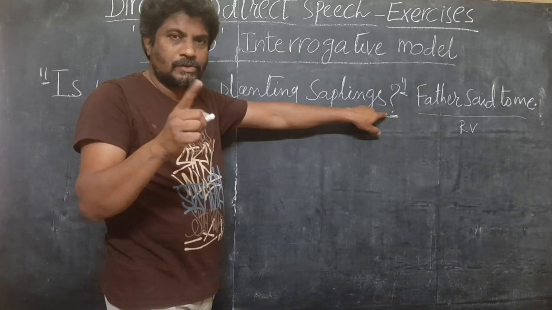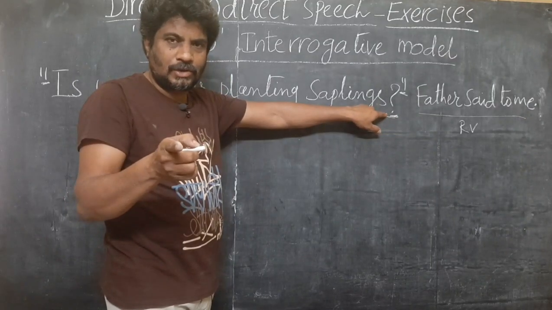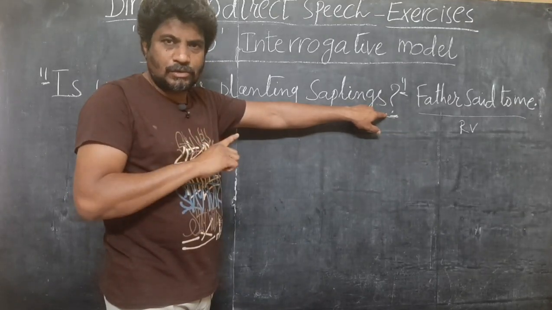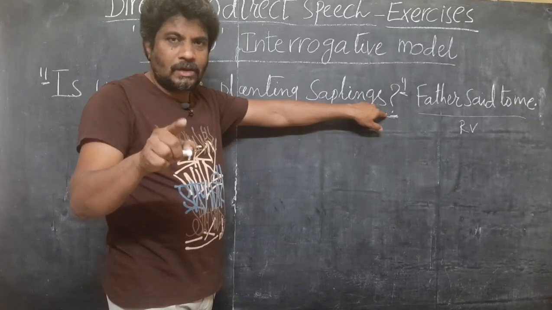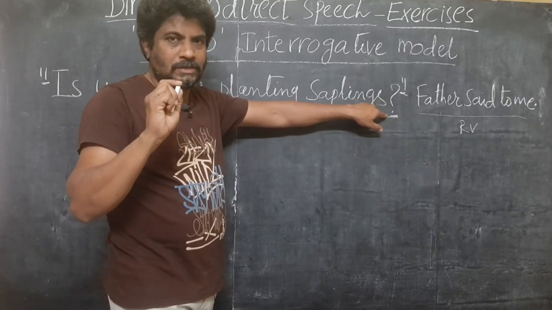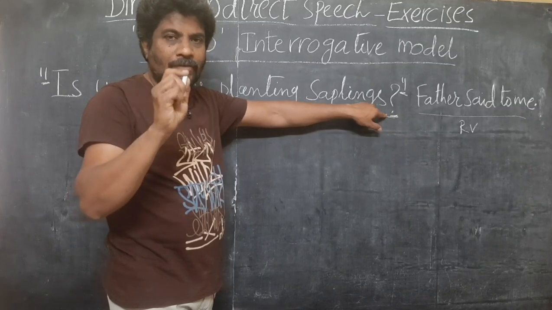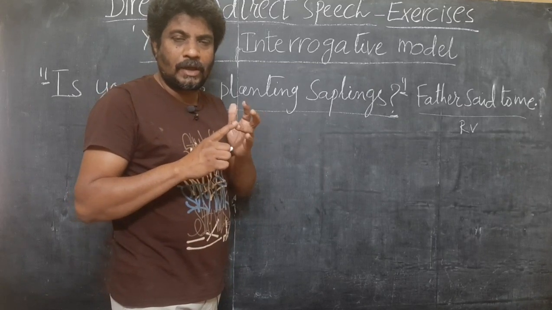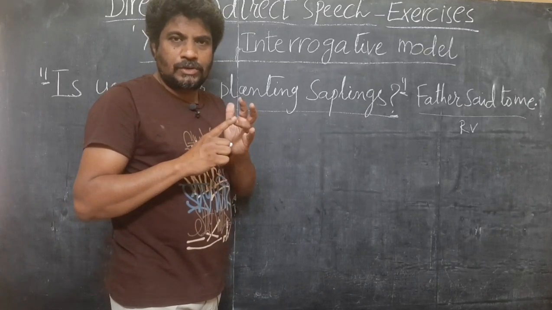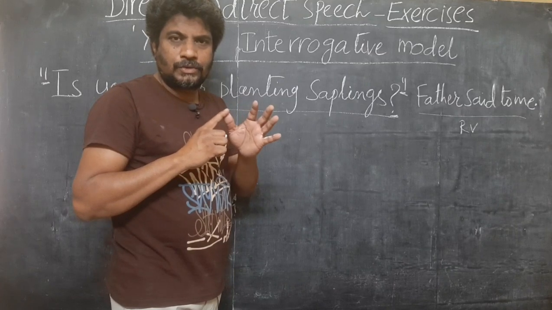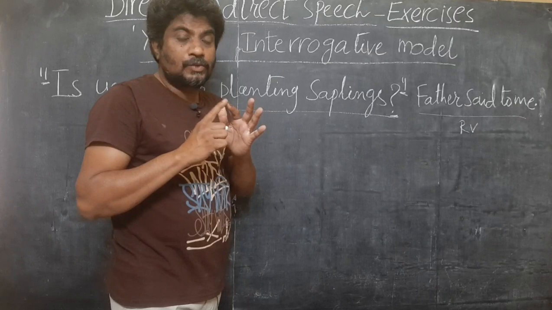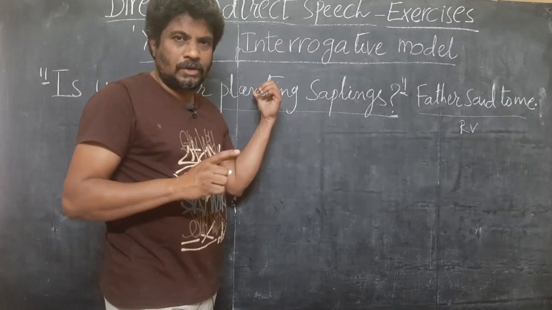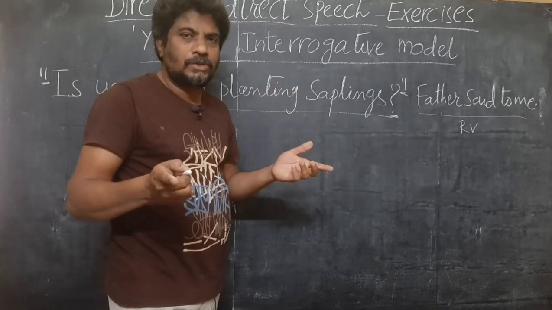Then we have two kinds of interrogatives: yes-no interrogative and WH interrogative. You have to determine whether it is yes-no interrogative or WH interrogative. To determine it, you have to take a look at the beginning of the sentence. If you have a WH word, what are WH words? What, which, who, whom, whose, when, where, why, how. If you have any one of these words, it is a WH interrogative. If there are no such words, it's a yes-no interrogative.